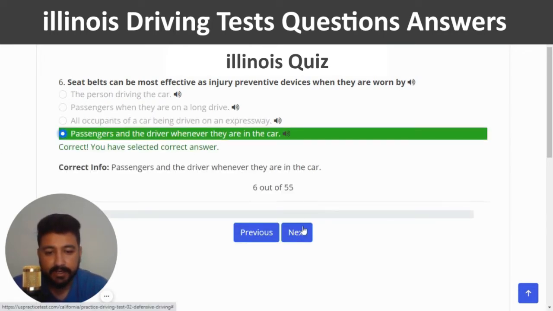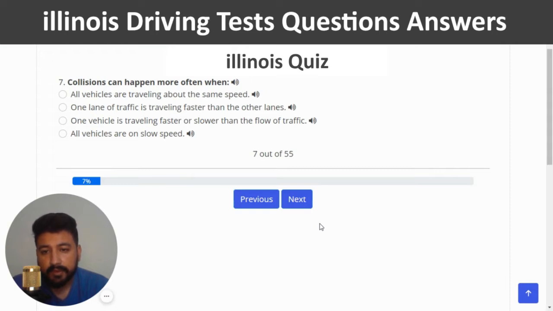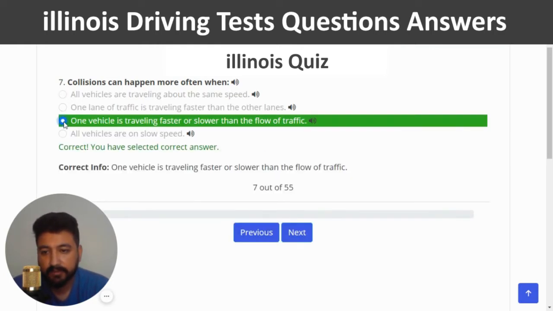Yeah, and next. Collisions can happen more often when. The right answer is one vehicle is traveling faster or slower than the flow of the traffic. So looking like the third option is the right one.